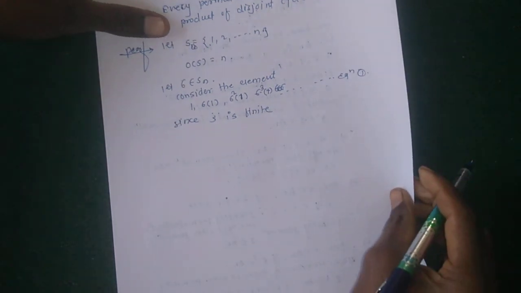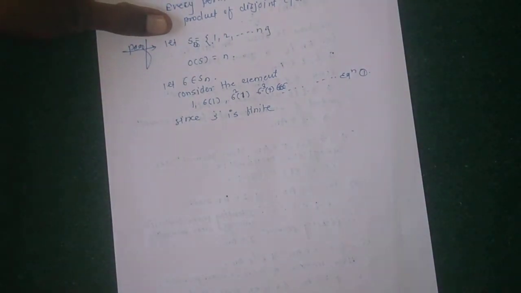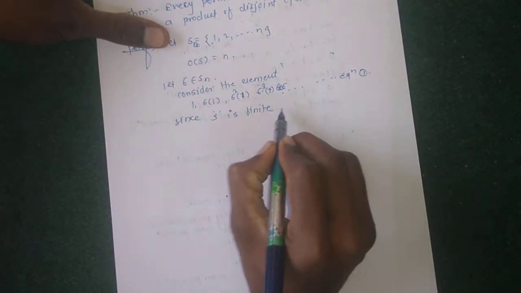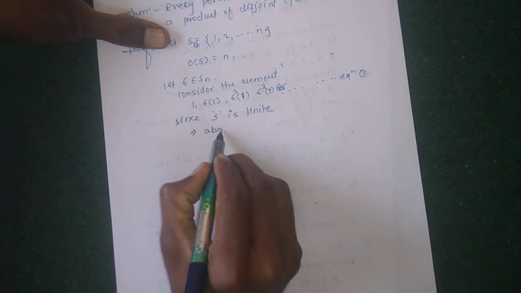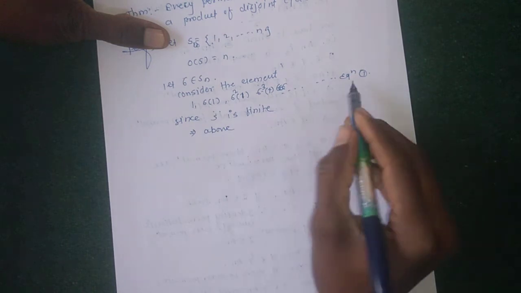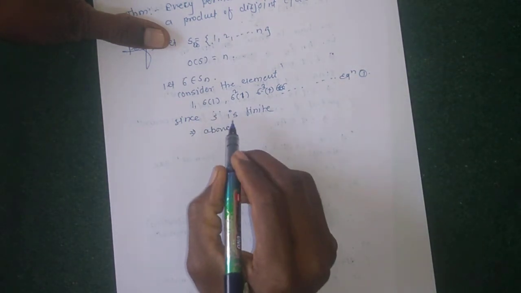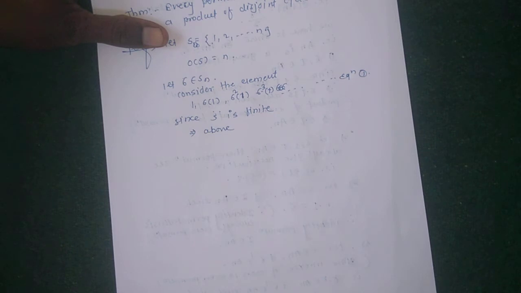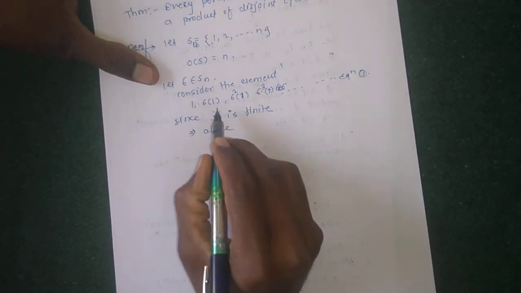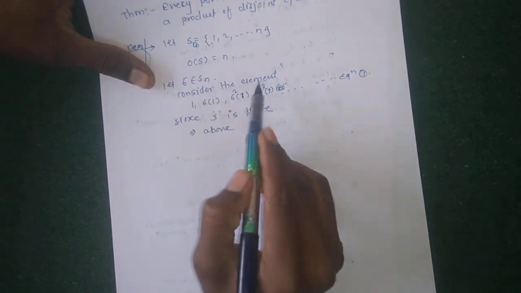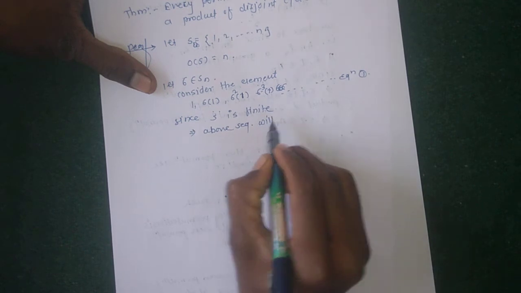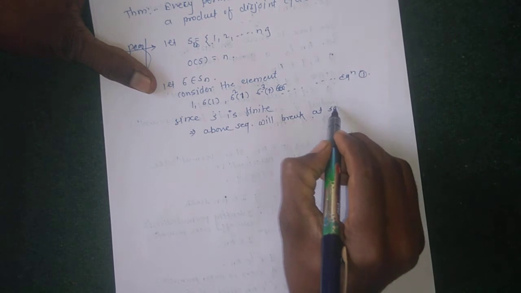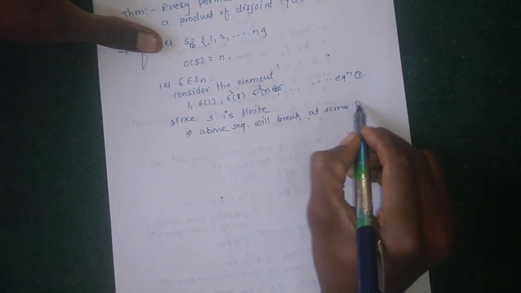Since S is finite, the above sequence, equation 1, will break at some stage or point.